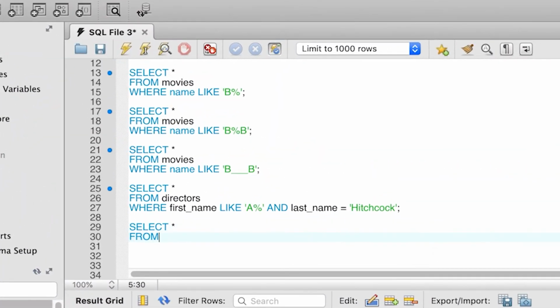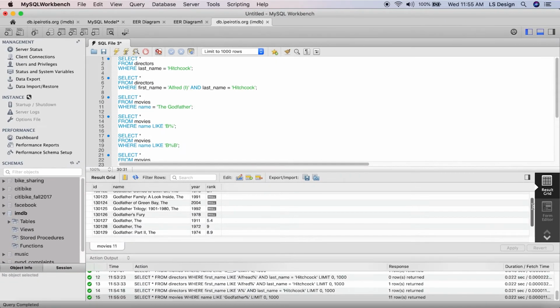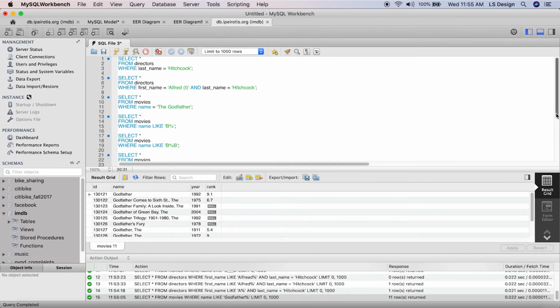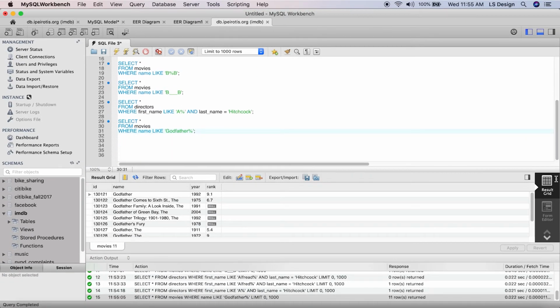Let's do another example. We want to retrieve the movie entries for the Godfather trilogy that was released in years 1972, 1974, and 1990. Let's start with a broad query. So we go and we write select star from movies where name like Godfather %. We execute this query and you'll see that we get all the movies that start with the name Godfather. Notice that all of them start with the name Godfather.